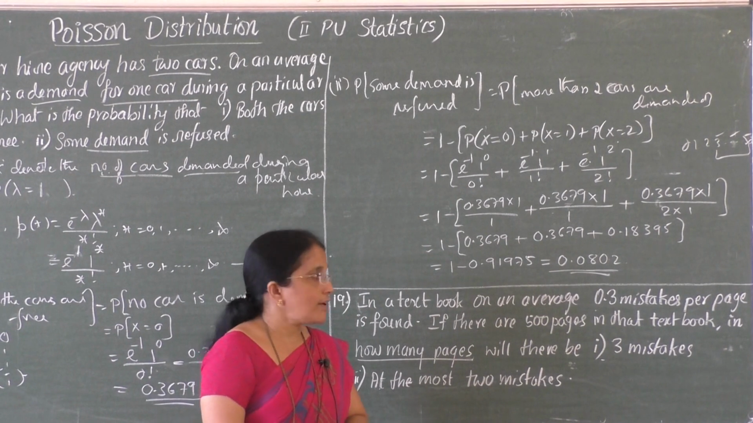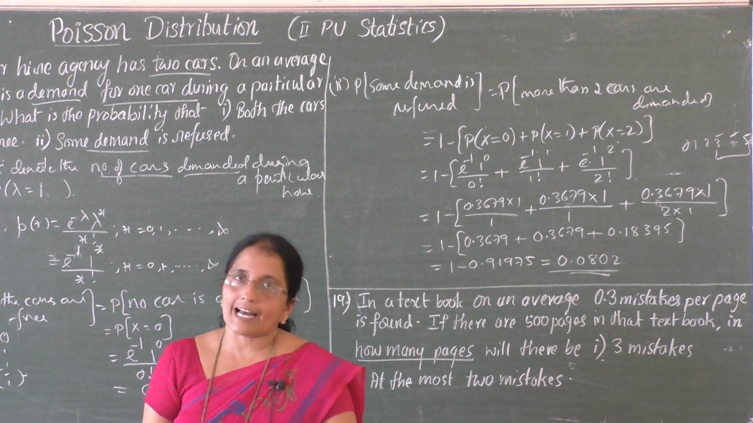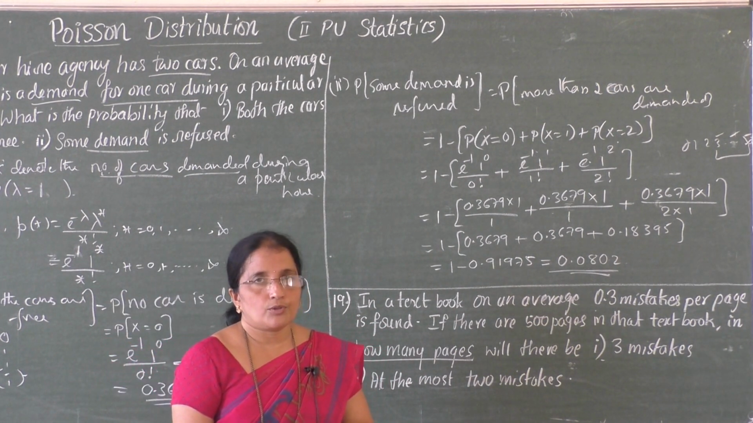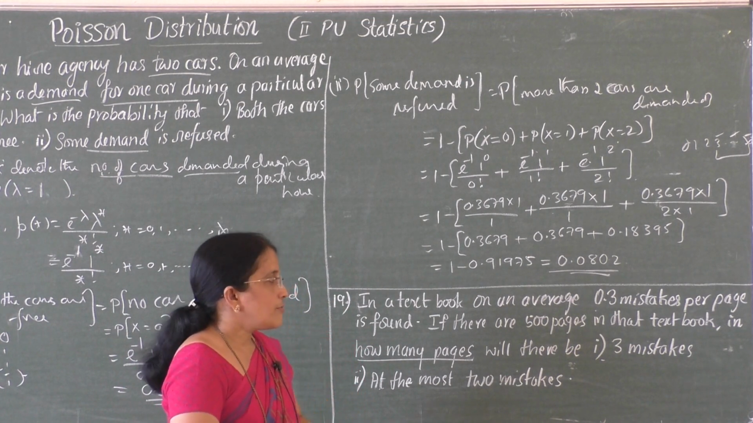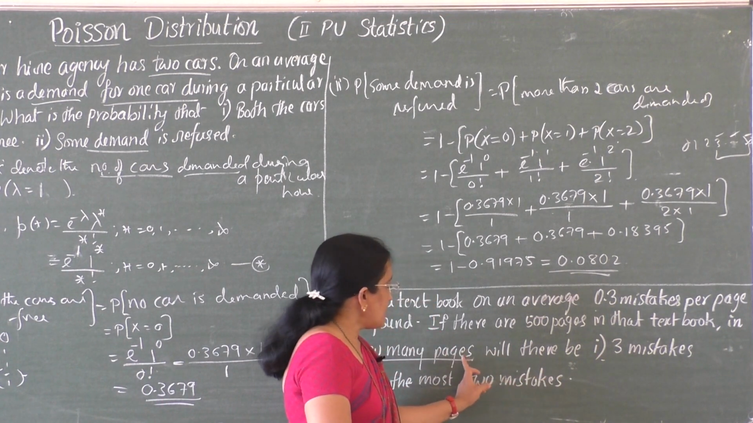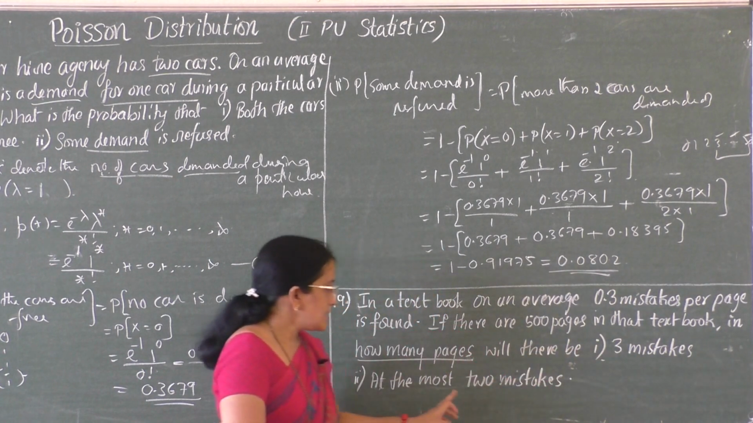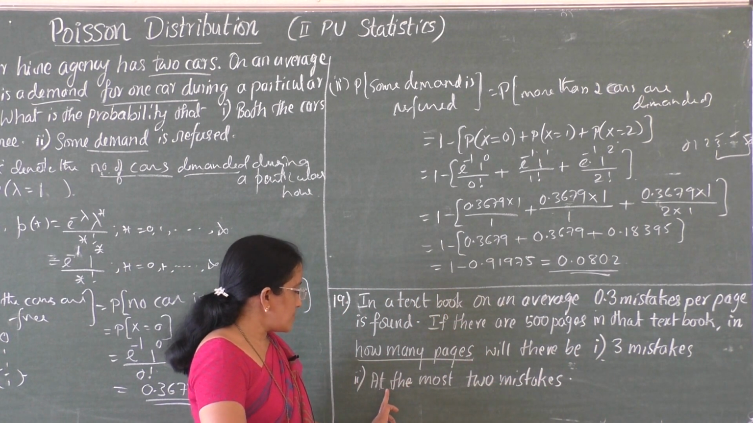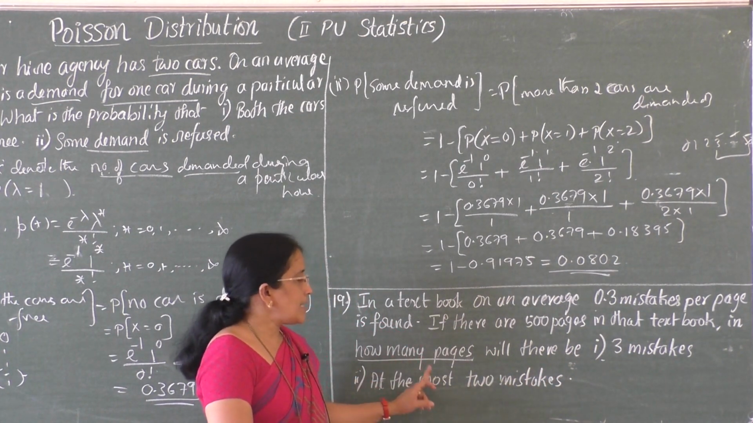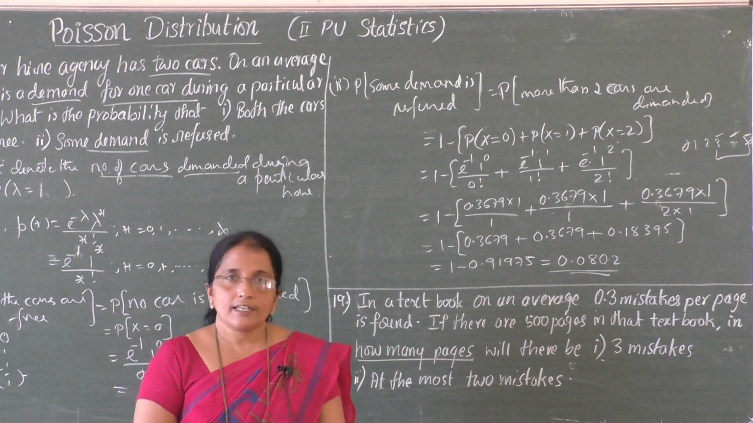In both we have to find in how many pages, meaning expected frequencies should be calculated with the help of the frequency function f(x) equal to N into probability of x. Now here first we have to find the probability of a page containing 3 mistakes. Multiply it by capital letter N. Similarly for the second part, first find the probability of at the most 2 mistakes and then multiply it by capital letter N. So we must first identify what is capital letter N and lambda.